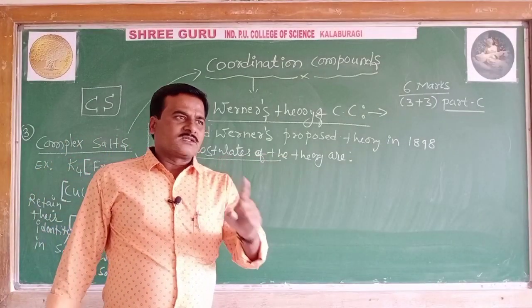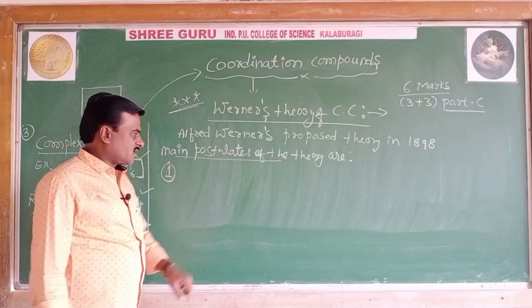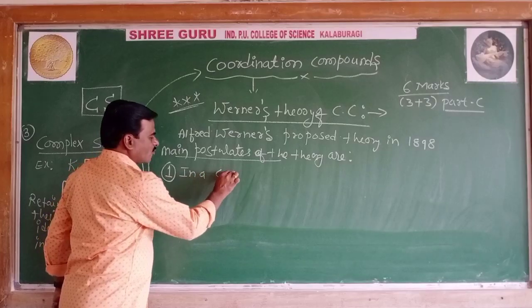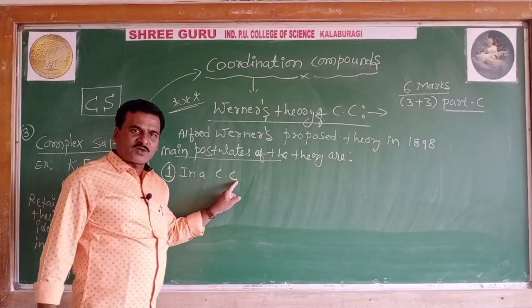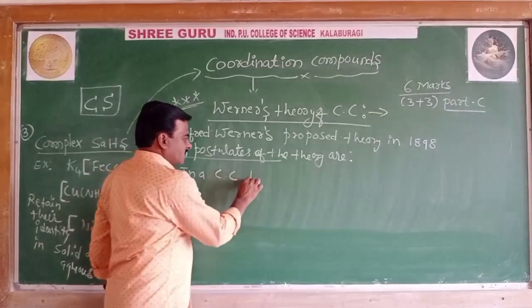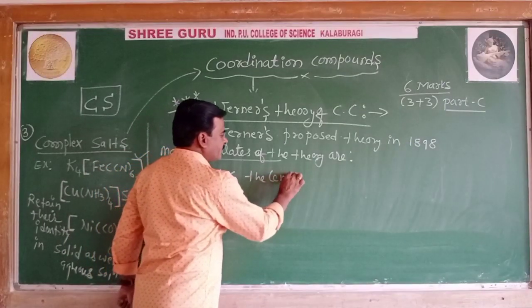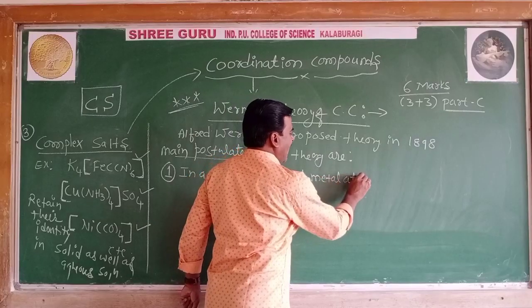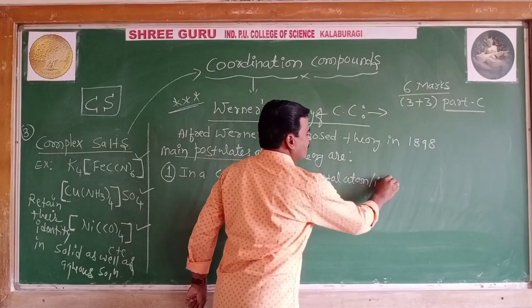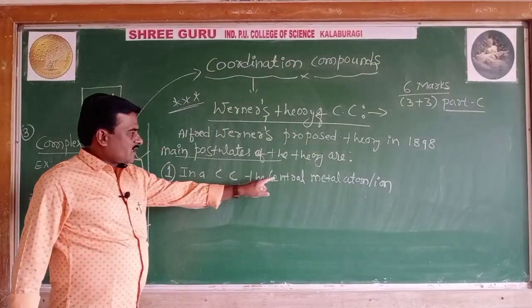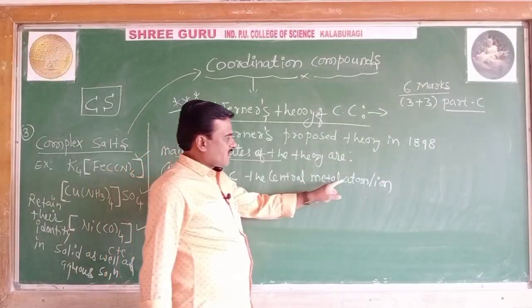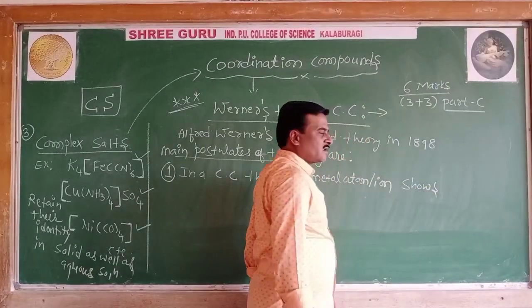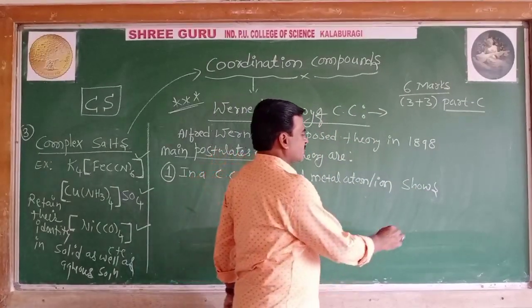So, what does the first postulate say? In a coordination compound, the central metal atom or ion shows two types of valencies,